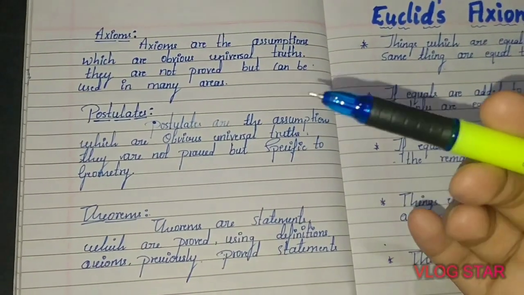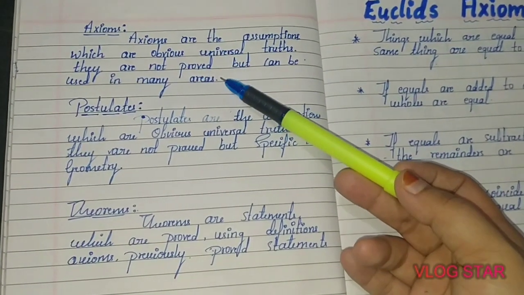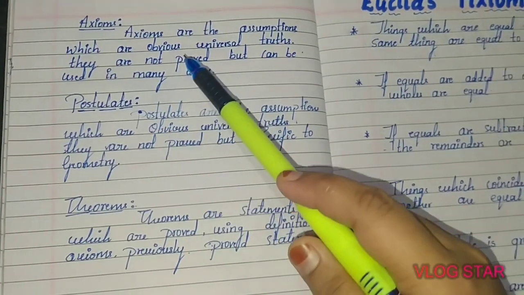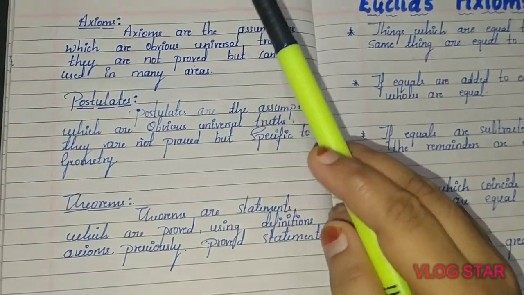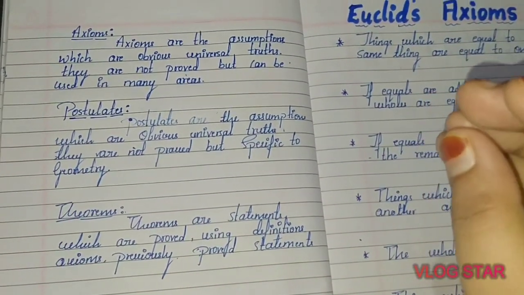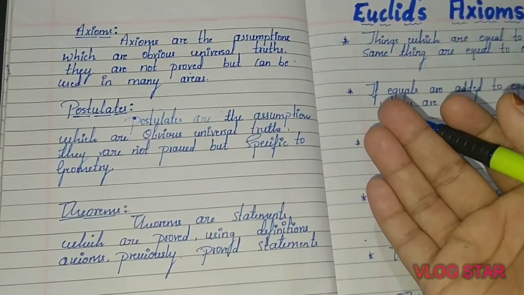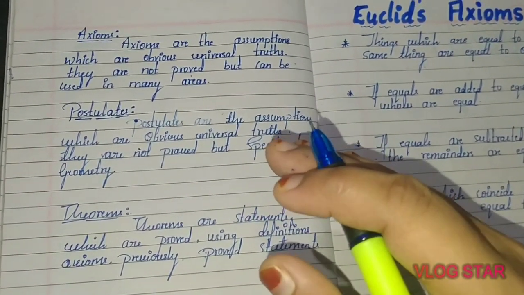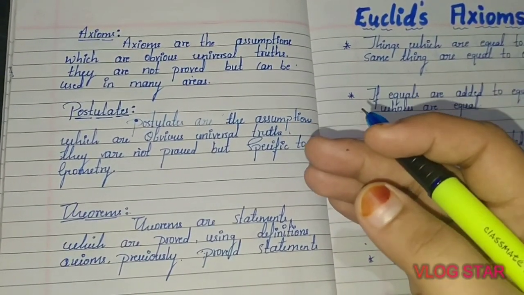In order to study the axioms and postulates, let us first discuss the definitions of axiom and postulate and the difference between them. First, axioms are the assumptions which are obvious universal truths. They are not proved but can be used in many areas. Postulates are also assumptions which are obvious universal truths. They are not proved but specific to geometry.